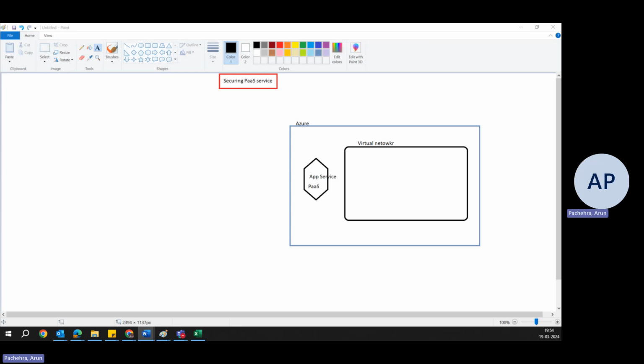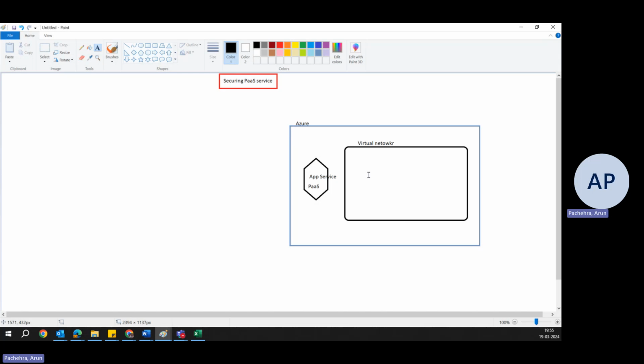We are covering security specialist, and today it's time to understand how to secure the App Service. So just for the starters, we understood what a PaaS service is. Here we do not need to secure from top to bottom because this is a shared service model. For PaaS services, we have only a few things to secure and manage. So let's suppose this is our Azure, as you can see on the screen, and this is our virtual network. Pardon the spelling. Then we have this Azure App Service. It is a PaaS service. That is the reason I'm not creating or designing it inside the virtual network, though we can have those integrations, and that's what we're going to learn.